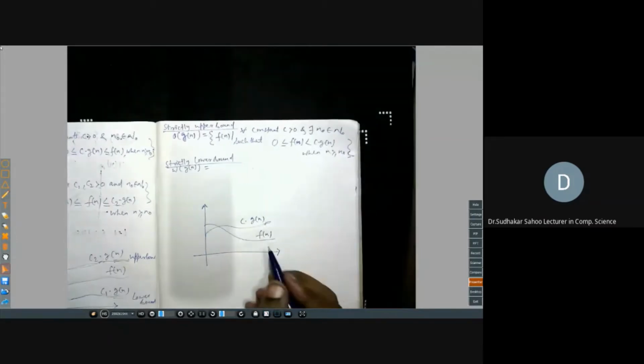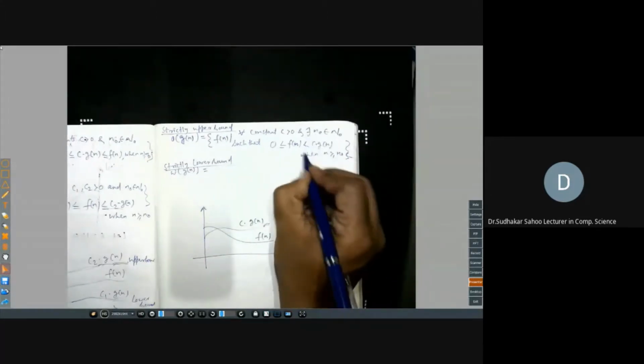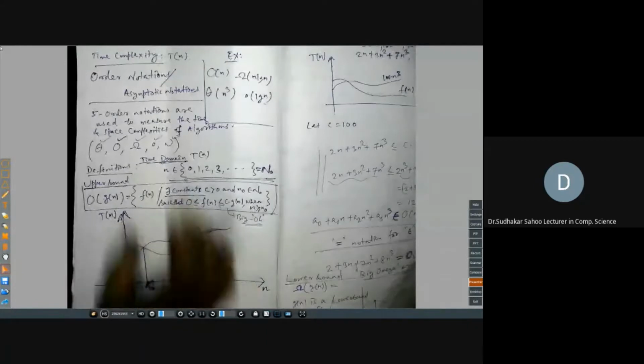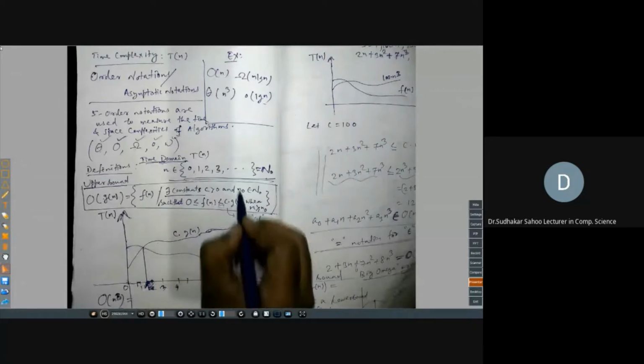Is it clear? So here there is one change, and here one other change. Here you have to select n0. We have to choose both C and n0 in the case of big O. But in the case of little o, in the strict sense, another condition is imposed: it is valid for every positive constant C, whatever you are multiplying. For every constant this must hold. But the turning point is that there exists an n0.